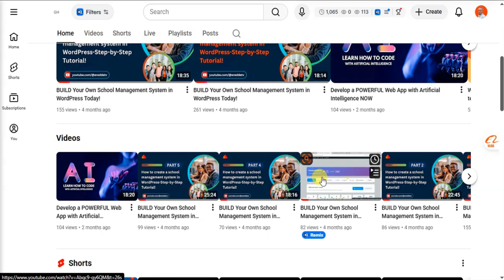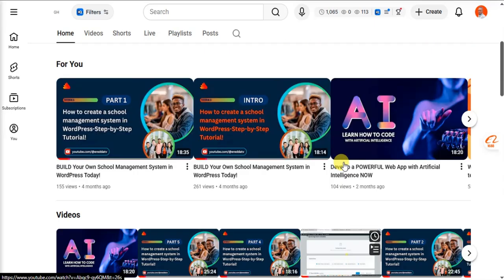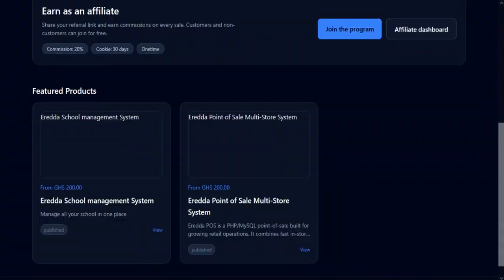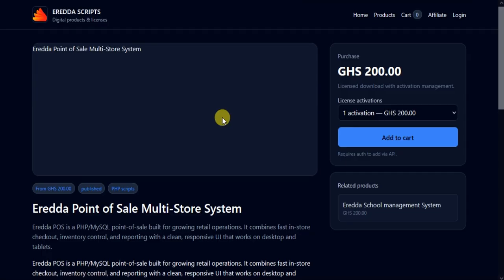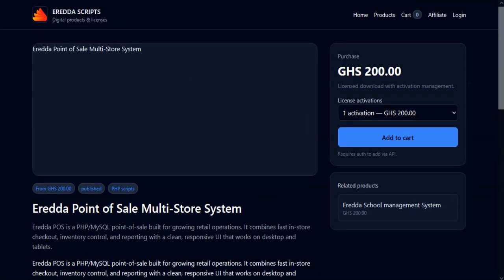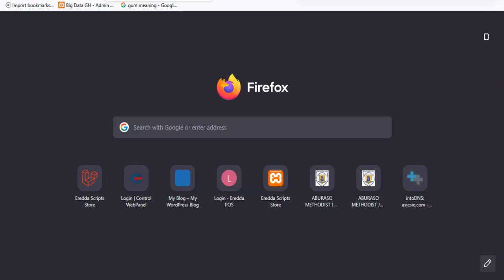Yes, it's amazing. In fact, I'm going to post a lot of stuff on that platform. So if you need a plugin, a PHP, this is point of sale. And let me show you this plugin. This is a multi-store system. So first, I have already installed this plugin.